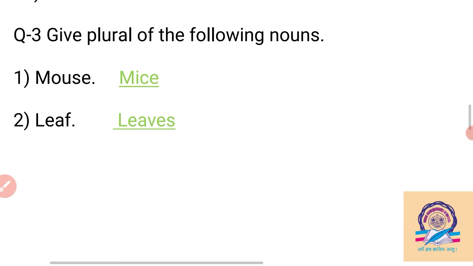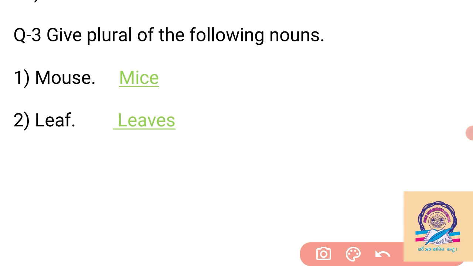Then here, the third example, our third question: give the plural of the following noun. But what is plural here? We have two kinds of noun. Singular means only one, and plural means more than one. So a singular noun is given, and we have to change it into plural.